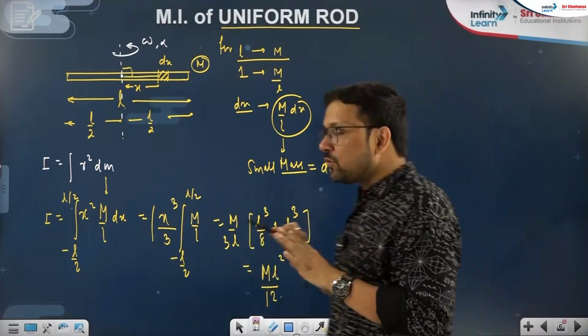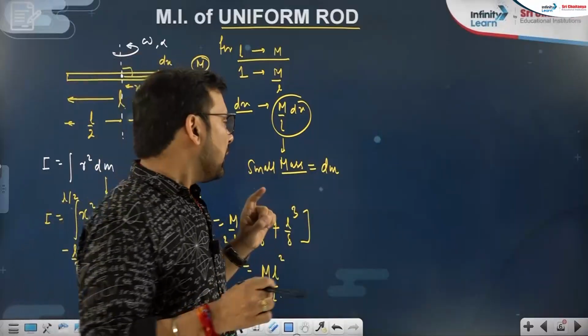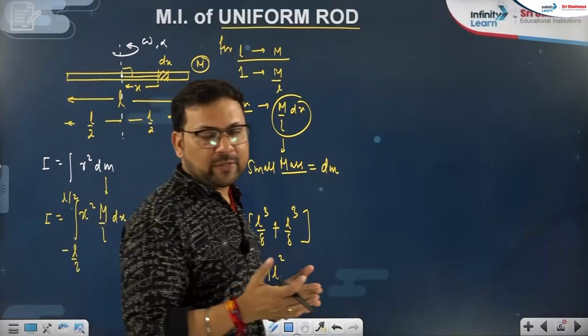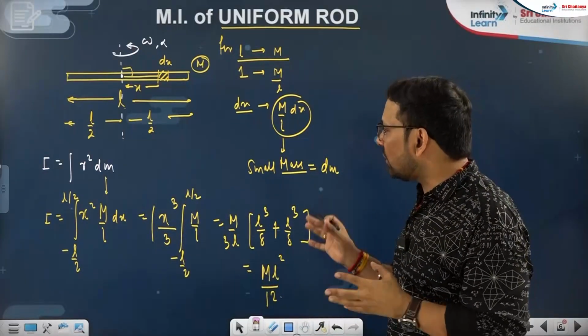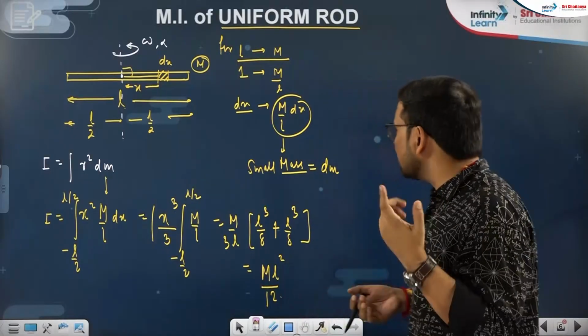That's a very simple formula. For NEET you have to memorize the formula ML square by 12. But generally for a rod, I would not suggest you go into the derivation in the question. You should know it, but there is a proper way for rod questions that you should memorize. You can say trick, technique, anything, but that you should go with.